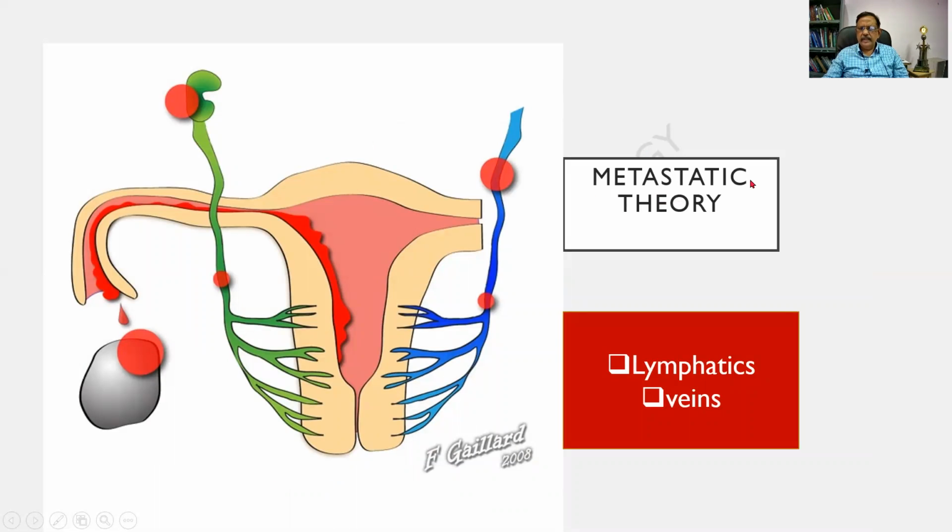The metastatic theory, the benign metastatic theory, it is not malignant. Look at this one, there is profuse bleeding, etc. This is the regurgitation theory, or it can spread through the blood vessels. The green one is the lymphatic and the blue one is the vein. So it can be spreading through these, the metastatic theory. Beautiful diagrams. I would like you people to kindly draw them.